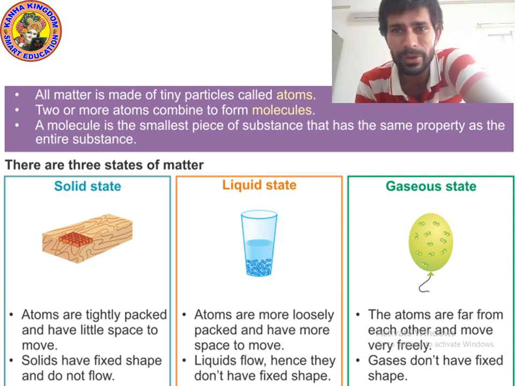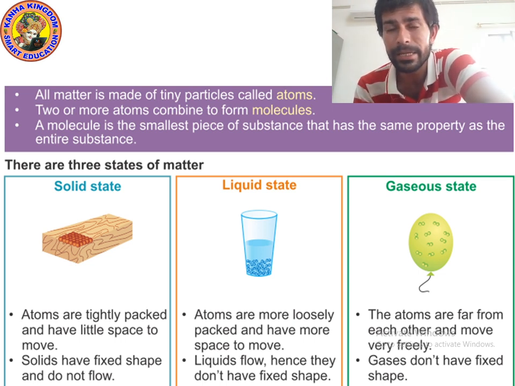Yes, we know solids do not flow. Can you flow? I cannot flow. So we cannot flow. But liquid can easily flow, and liquid doesn't have a fixed shape. If I talk about the atoms, meaning particles, atoms are more loosely packed. In solid, atoms are tightly packed. In liquid, atoms are loosely packed.